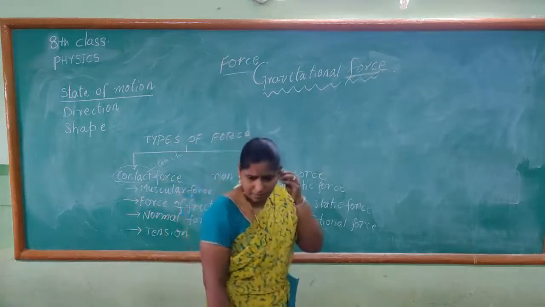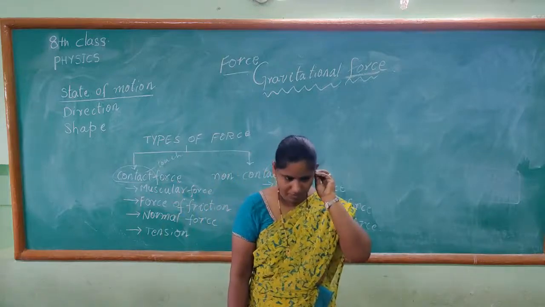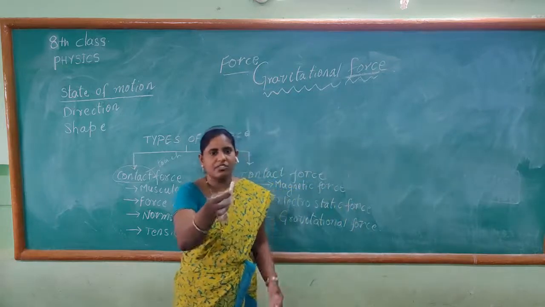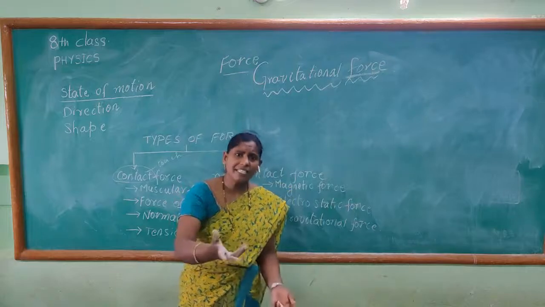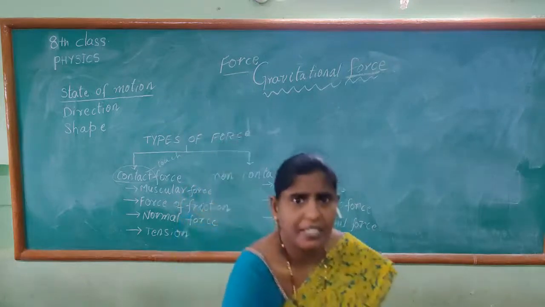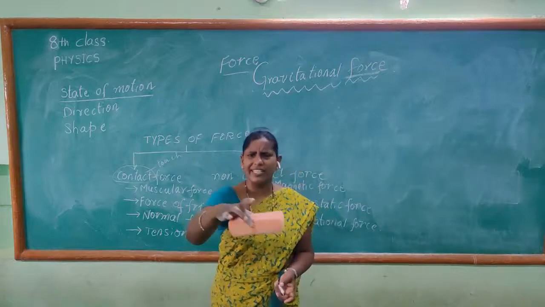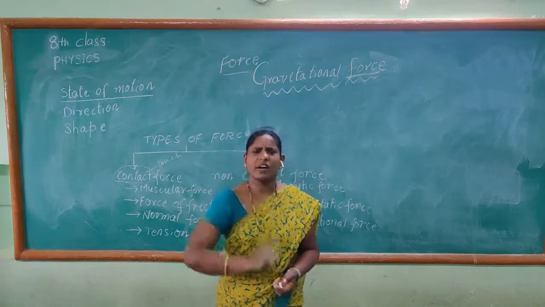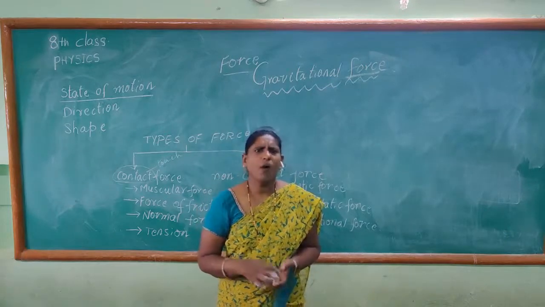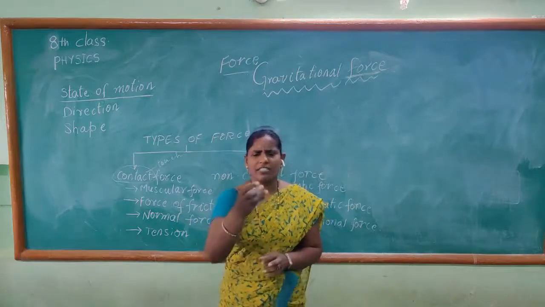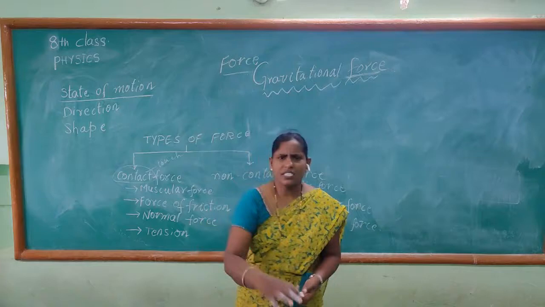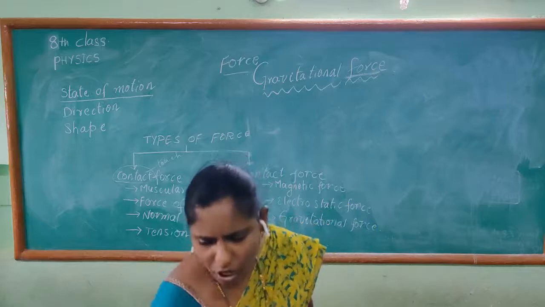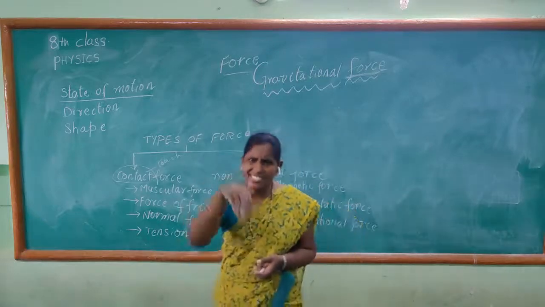When you hold a chalk piece and just leave it, it falls onto the ground. Why does it fall onto the ground? When you take a duster, whatever the object, as long as you are holding it, it is okay in your hand. But when you just leave it, it falls onto the ground. Why do all the objects fall? I have thrown the chalk piece, it is falling down. Now I have thrown a duster, it is falling onto the earth. Whatever object you place, it falls down. Why does it fall down?